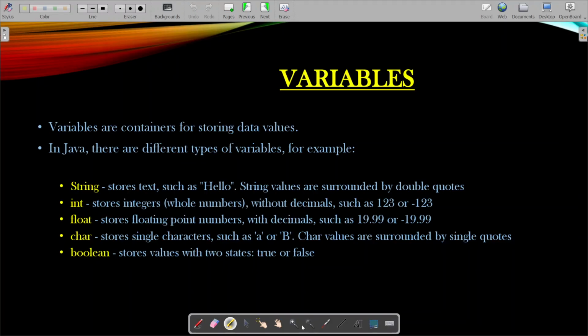Variables. Now this part is very interesting. What are variables? Suppose this is a Java program. Java program has occupied some memory.